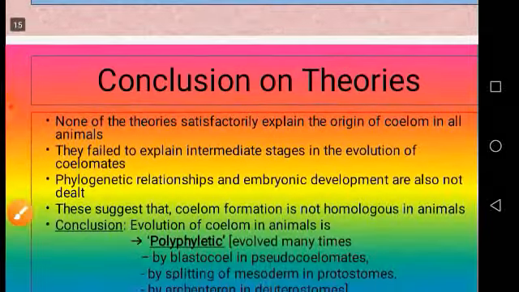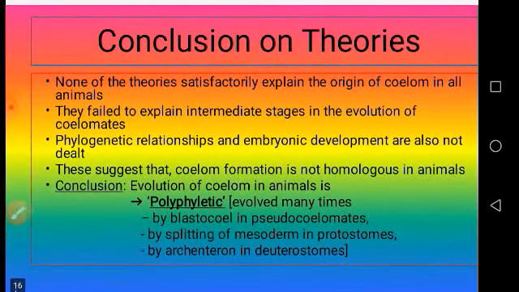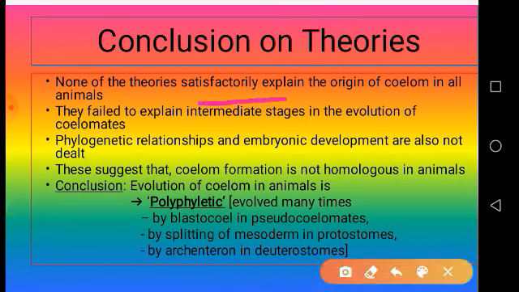Now coming to the conclusion. What conclusion do we come to after having discussed all these theories? None of the theories satisfactorily explains the origin of coelom in all animals. In the first instance, we have already discussed that there is no paleontological evidence to support the origin of coelom. So we don't know yet, up to this date, how the coelom originated.